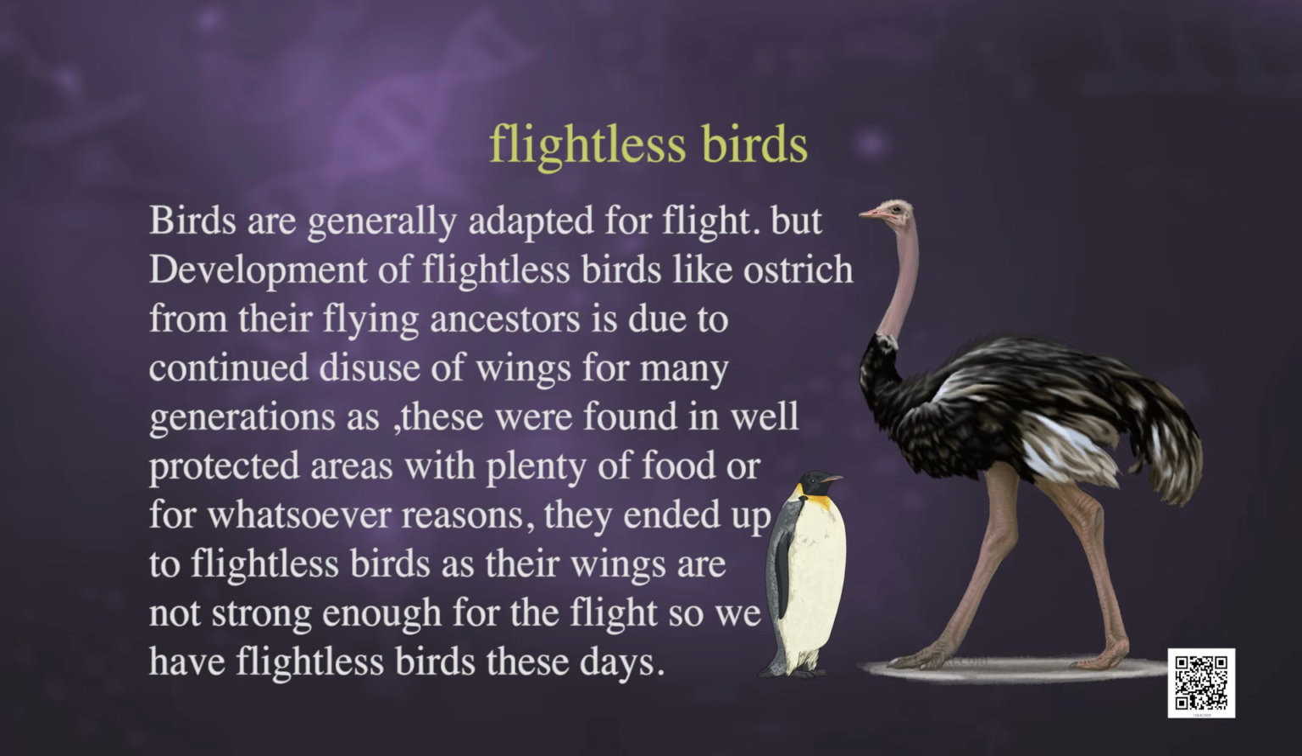He also gave examples of flightless birds. As we know, birds are generally adapted for flight. But development of flightless birds like the ostrich from their flying ancestor is due to continuous disuse of wings for many generations. These were found in well protected areas with plenty of food, or for whatsoever reason they ended up as flightless birds. As their wings are not strong enough for flight, we have flightless birds these days, according to Lamarck obviously.